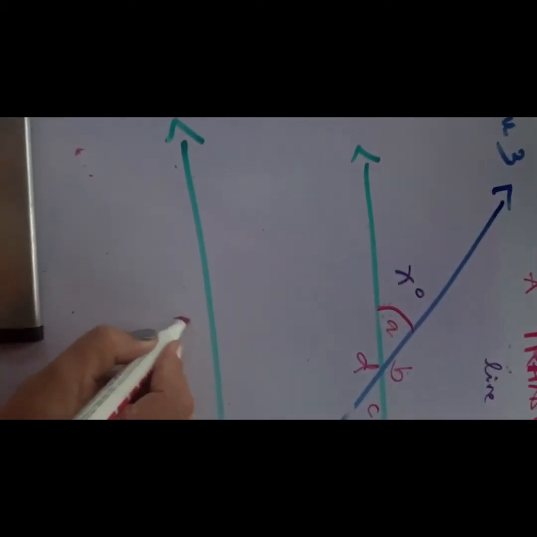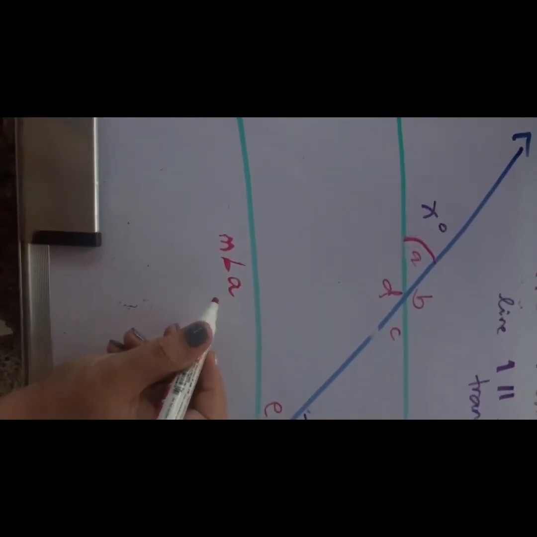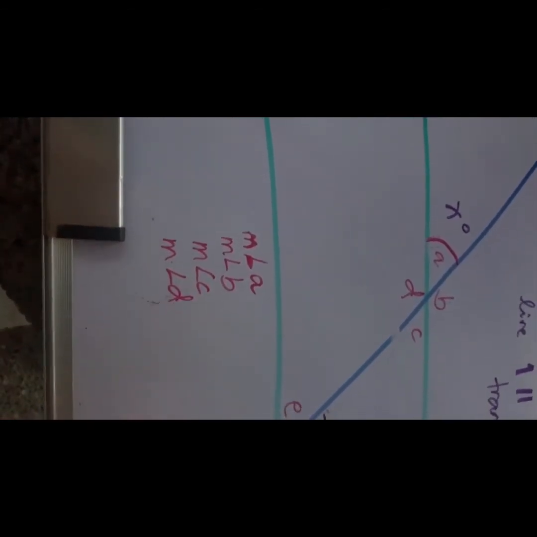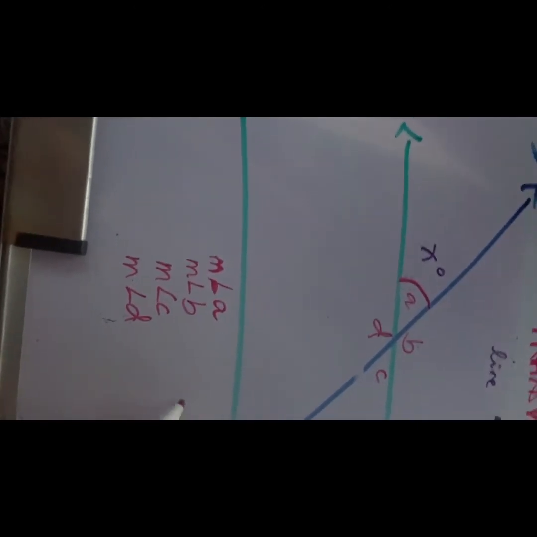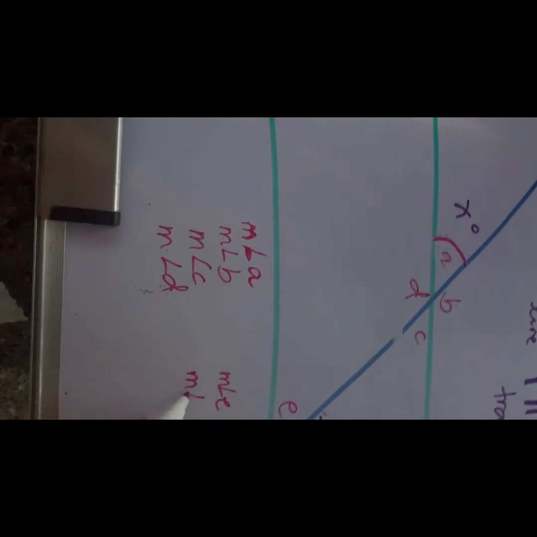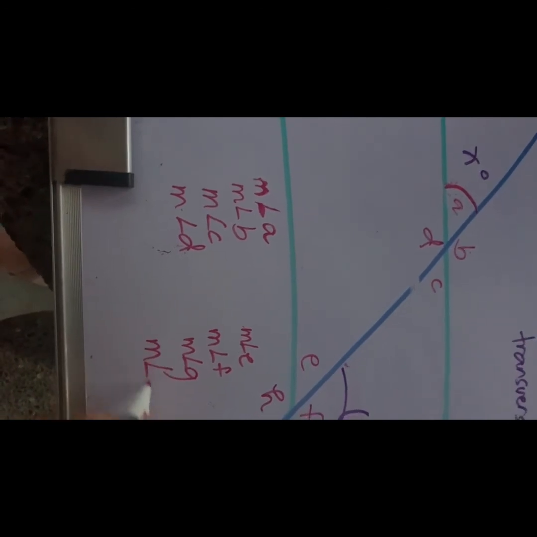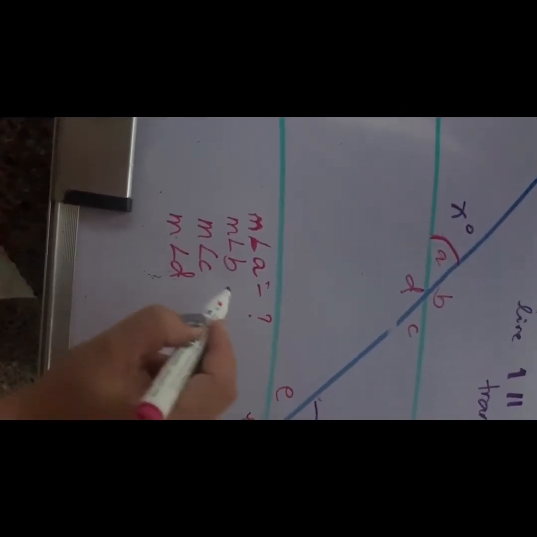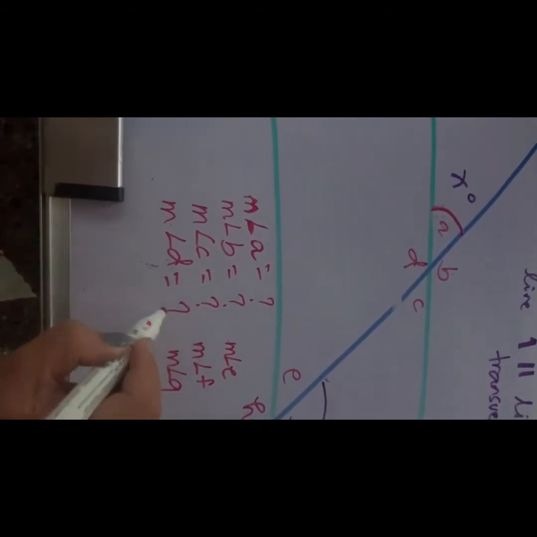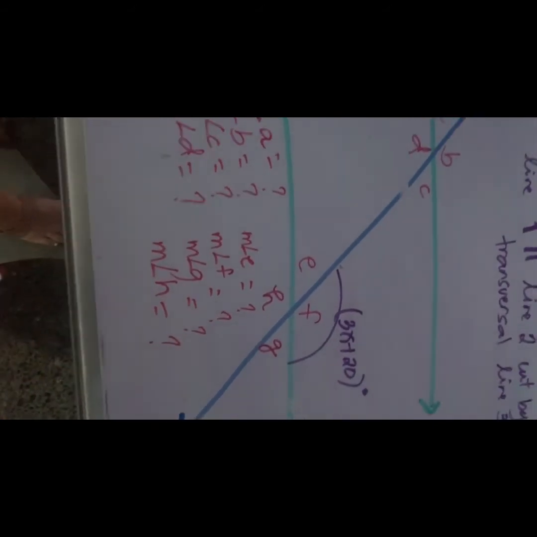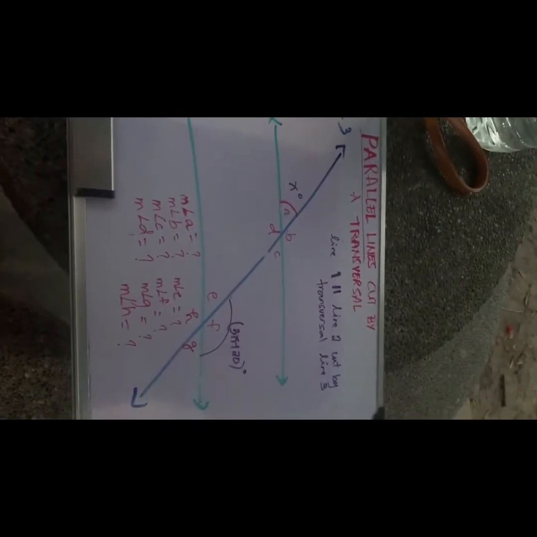I need you to find measure angle A, measure angle B, measure angle C, measure angle D, okay? Measure angle E, measure angle F, measure angle G, and measure angle H. Here, okay? I'll give you a clue. You have to find the value of x first. Okay, that is the problem. Solve for the measurement of all the angles.